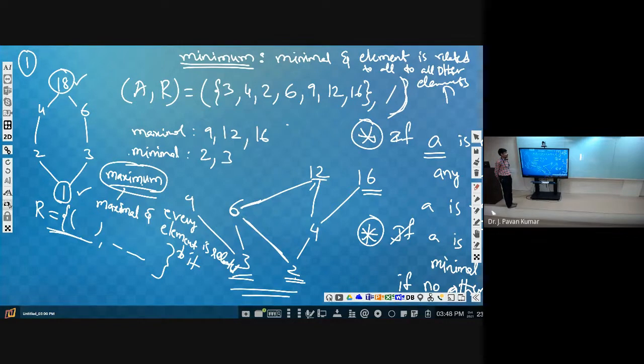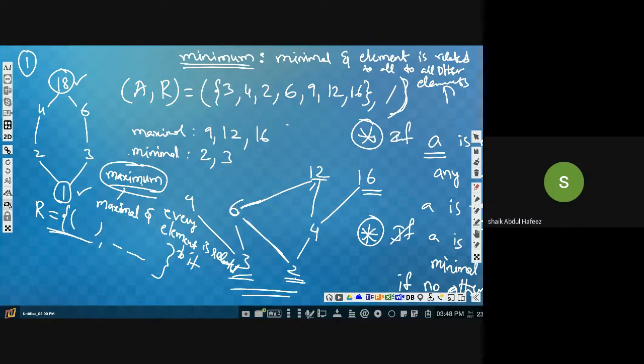Why will we have only one maximum element in a poset? Sir, if we have another element, then it will be two times, like transitive also will be there. Same element we are taking two times. One more time, try it once.